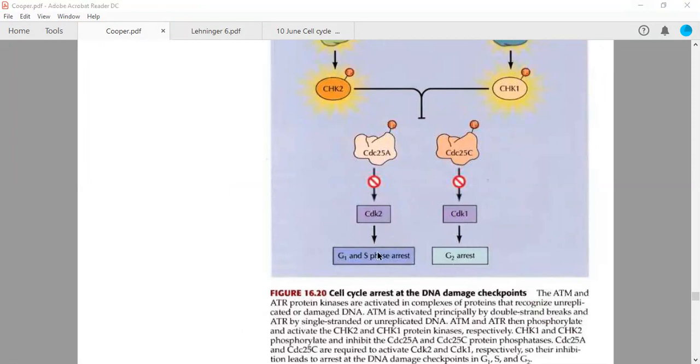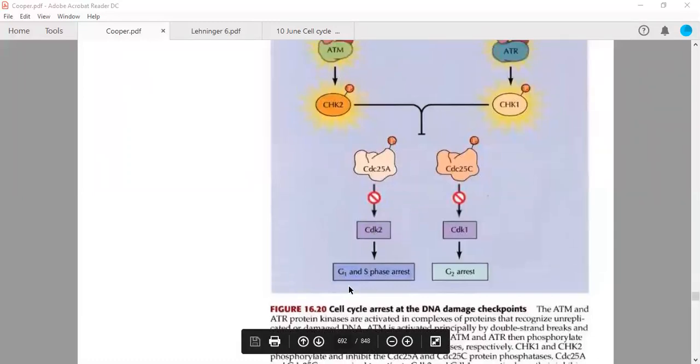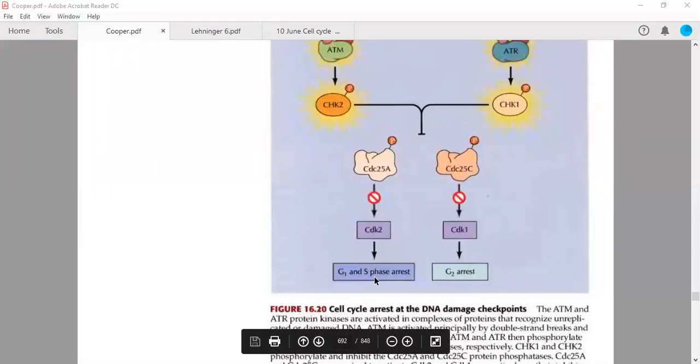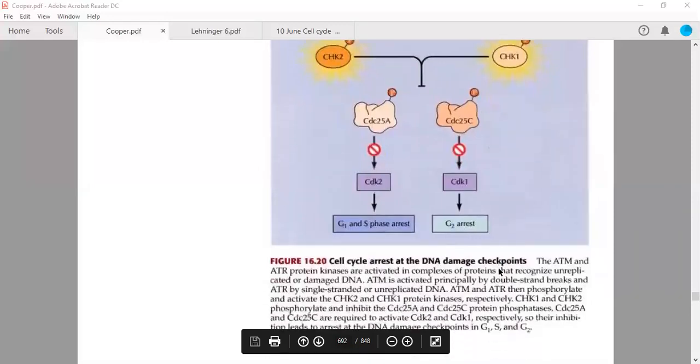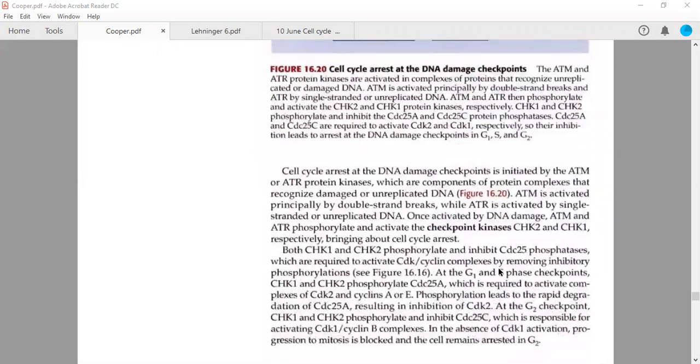Now, this arrest takes place in different phases. If there is a double strand break, and a double strand break is more dangerous than a single strand break, the cell cycle progression is inhibited in G1 phase only, or during the S phase of the cell cycle. But if there is a single strand break, the cell cycle progression will be inhibited before the daughter cells are formed, meaning during the G2 phase. If it is crystal clear, then it is fine for me to move you guys from this phase into the next.